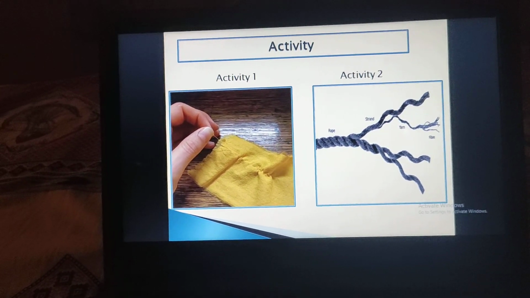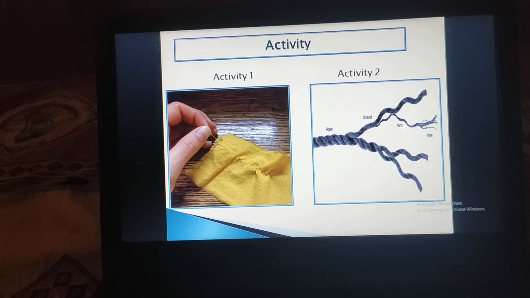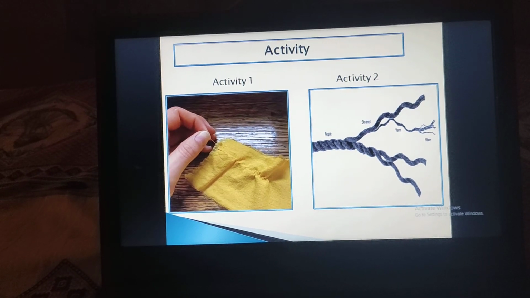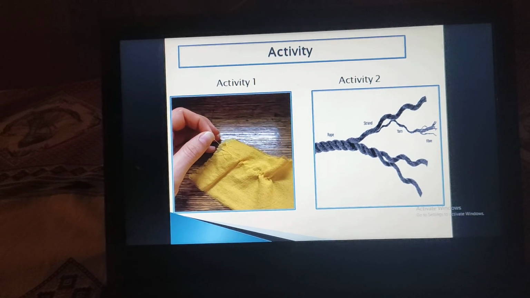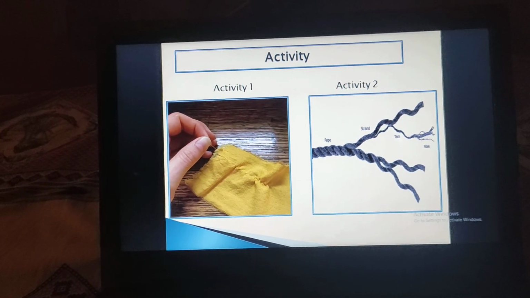Then take that thread and try to untwist it. From that you can easily identify that very tiny hair-like strands come out of the thread. That is nothing but the fiber.